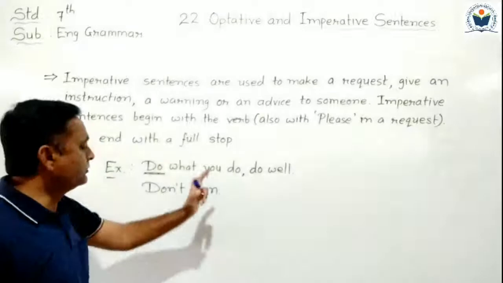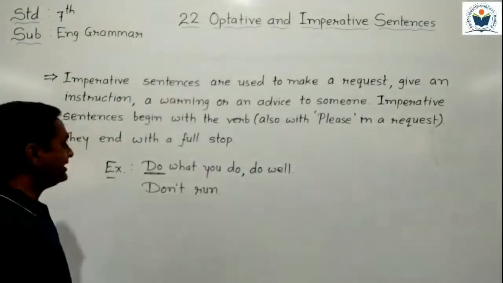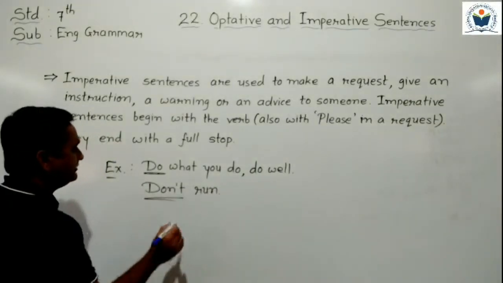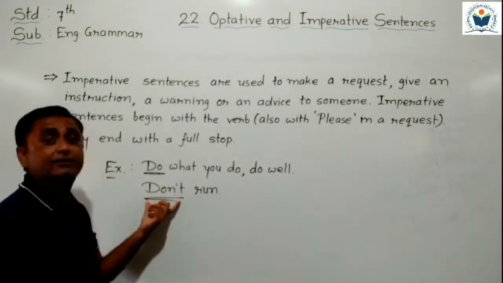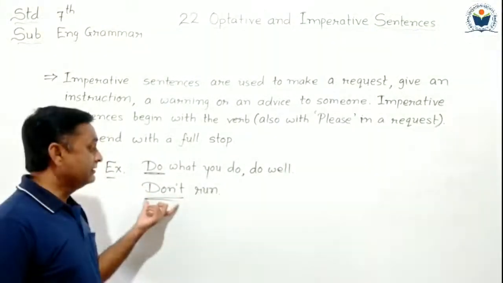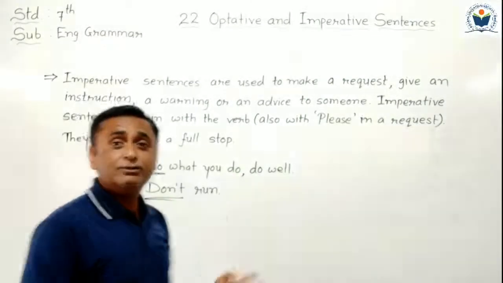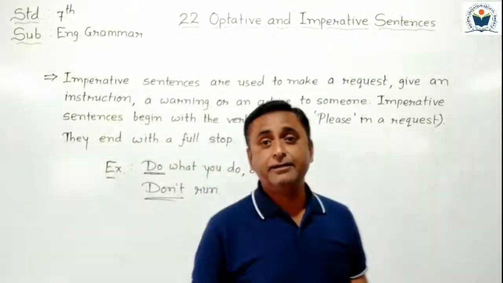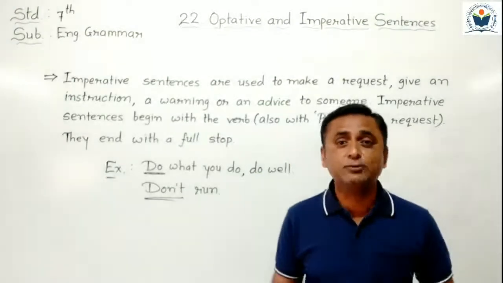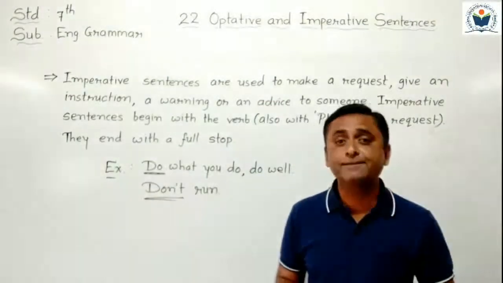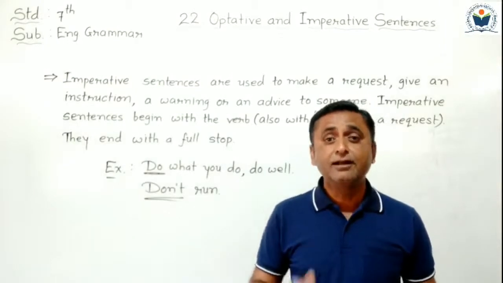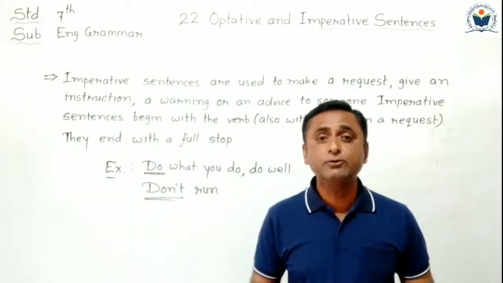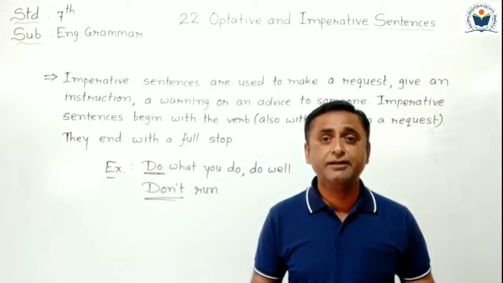Do what you do well. The second sentence I write, don't run. So here it starts with a verb, don't. Can you understand, students? So all these points are related to imperative sentences. Keep in mind, imperative sentences. Understand students about it? Now based on that, we have to do one exercise related to imperative sentences.